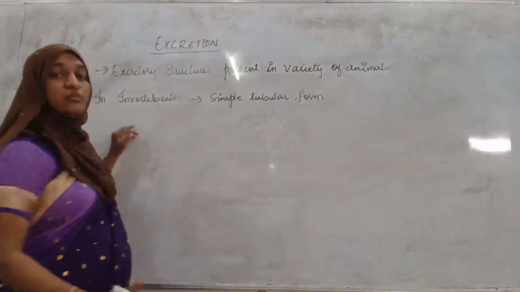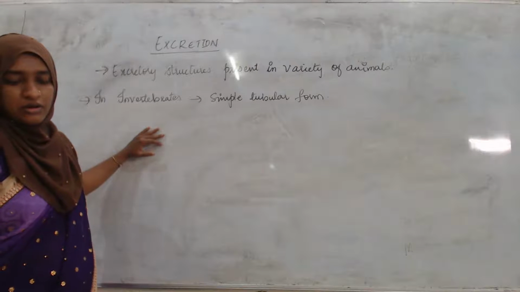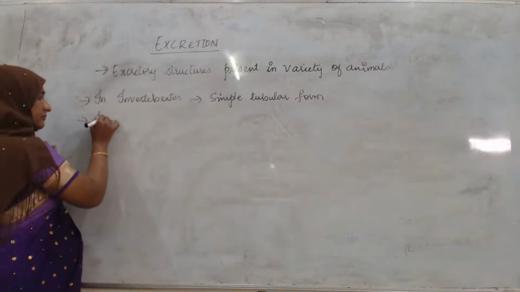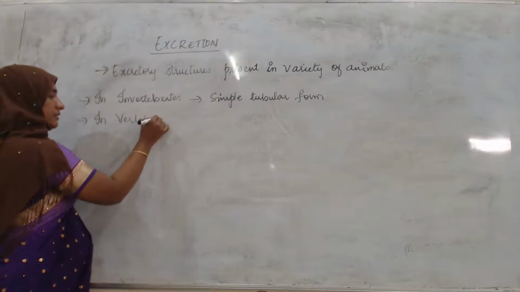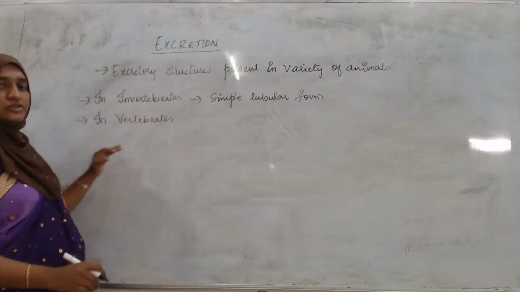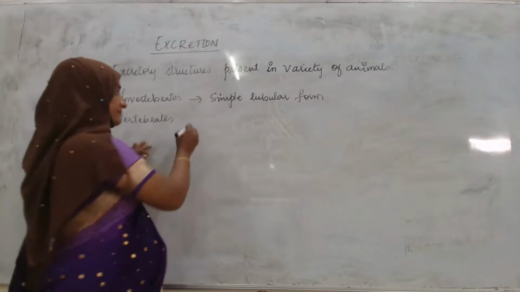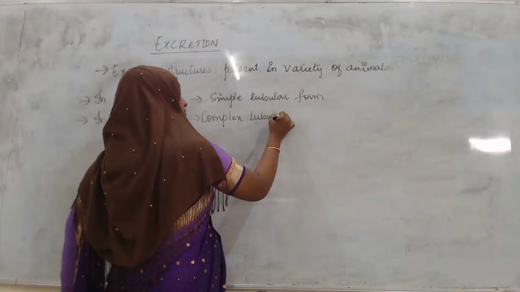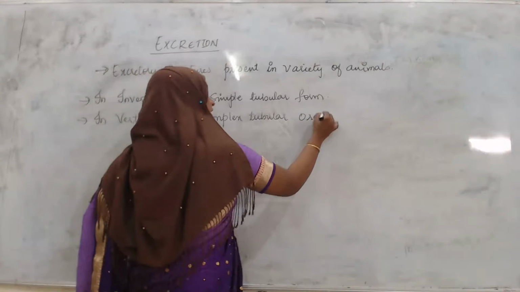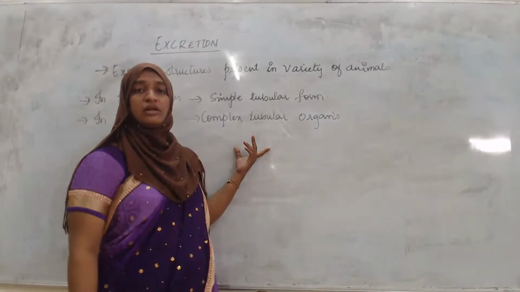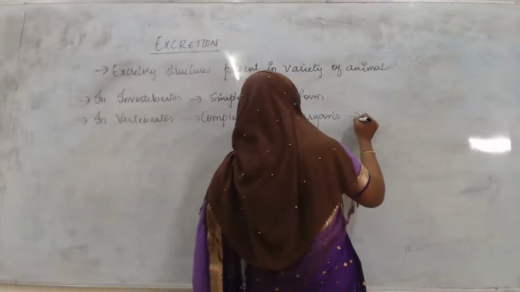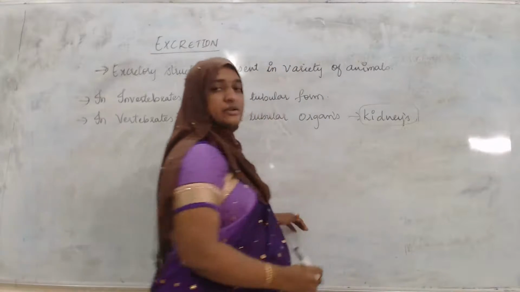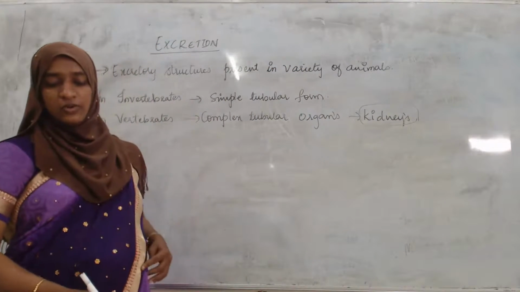Next, vertebrates have complex tubular organs. In vertebrates, there is a presence of what? Complex tubular organs, and the complex tubular organs we can call the kidneys. In whom will it be present? In the vertebrates.